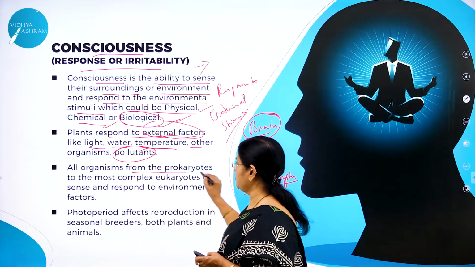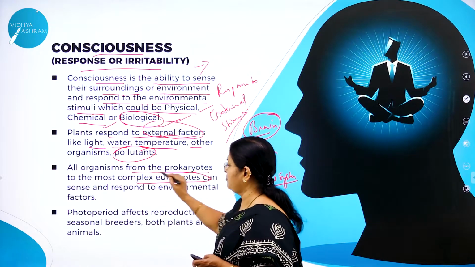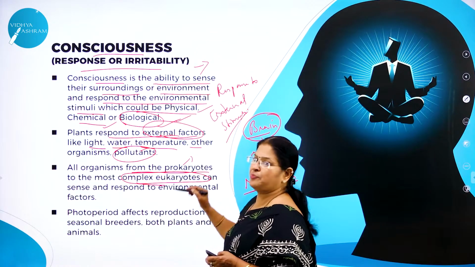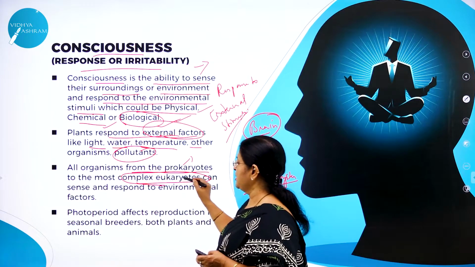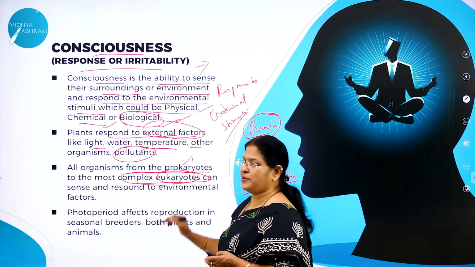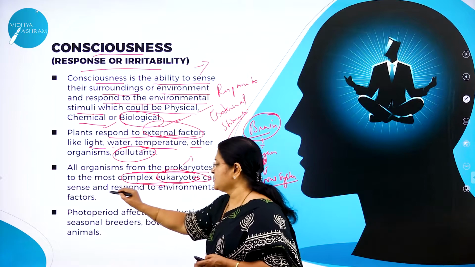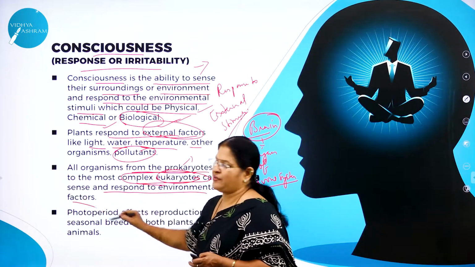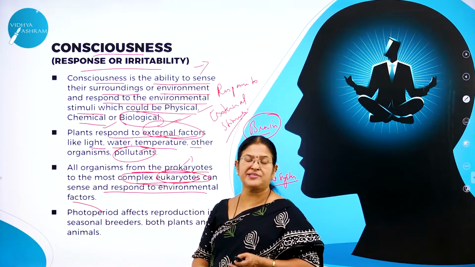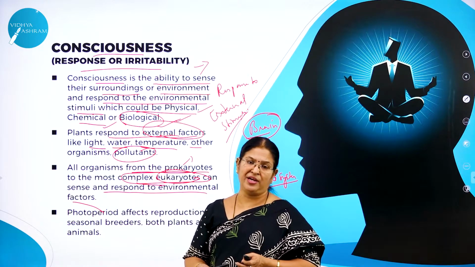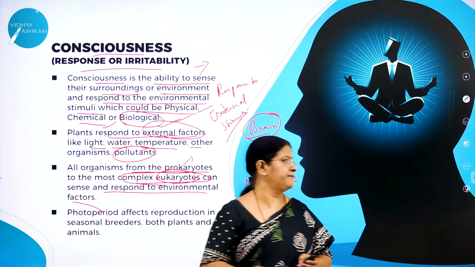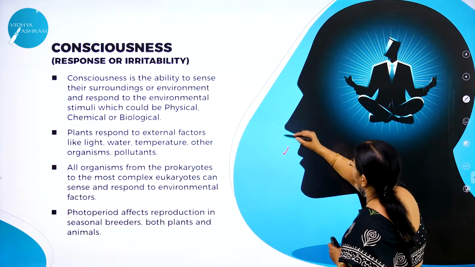All organisms, from the prokaryotes, the simplest organisms, to the eukaryotes, the complex organisms, can sense and respond to environmental factors. A very important characteristic feature exhibited by living organisms, right? So here you can see the brain.